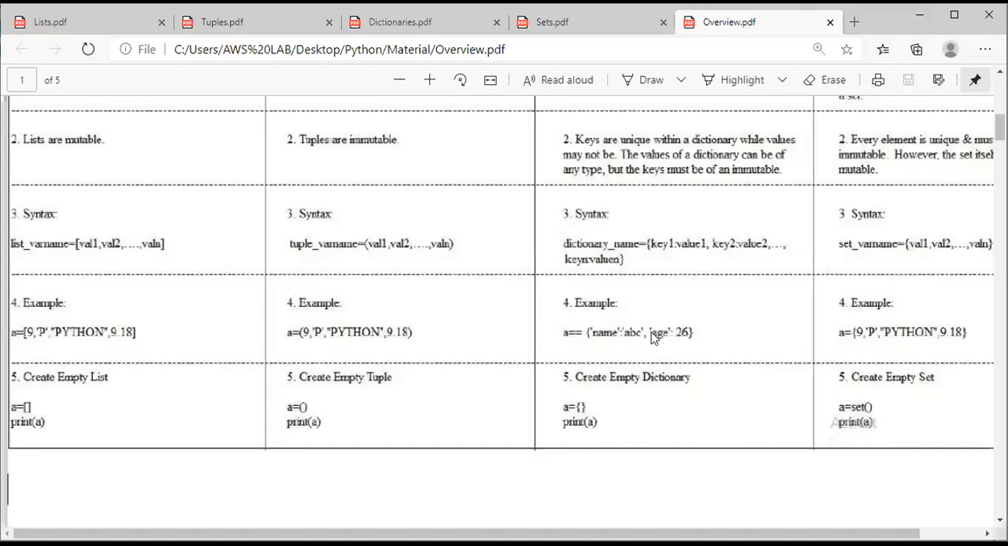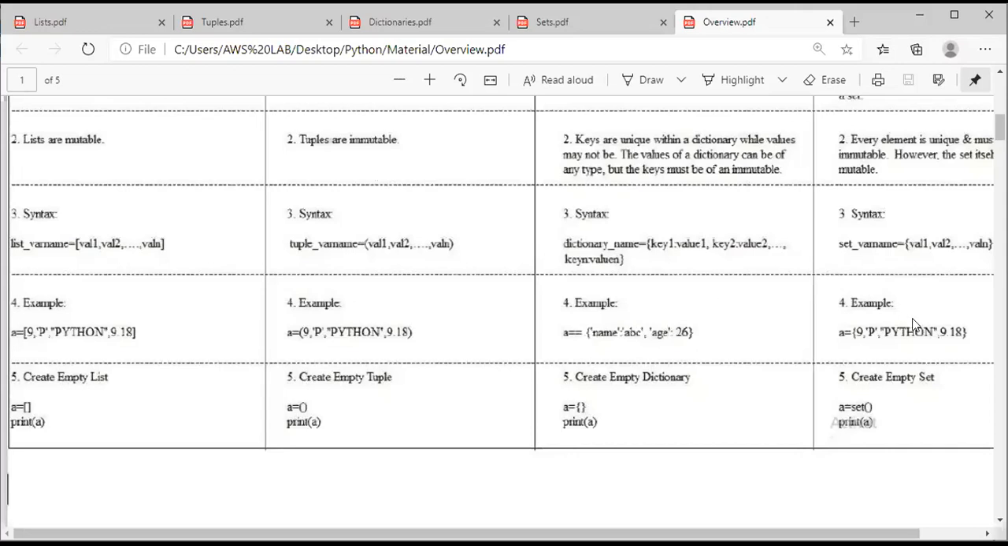So since these are placed between curly braces, A is called a dictionary data type. A is called a dictionary variable. See, this is not the equality operator. This is assignment. So mention only a single equal to, the assignment operator.